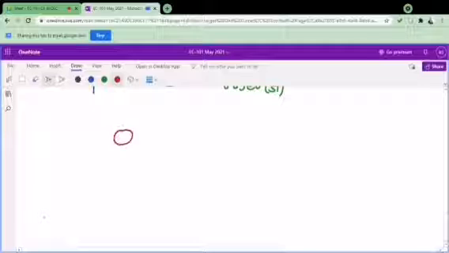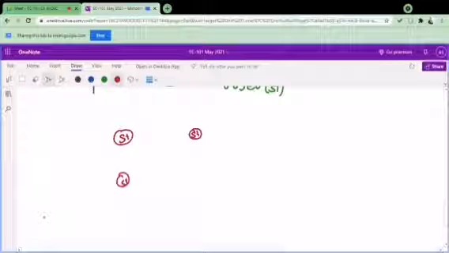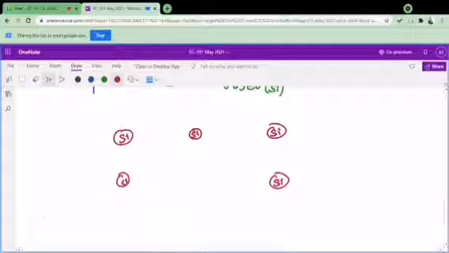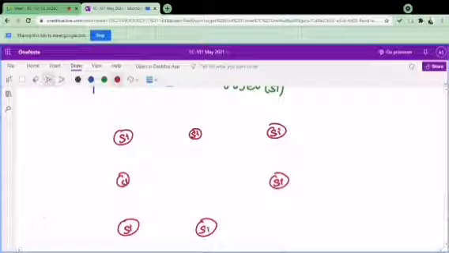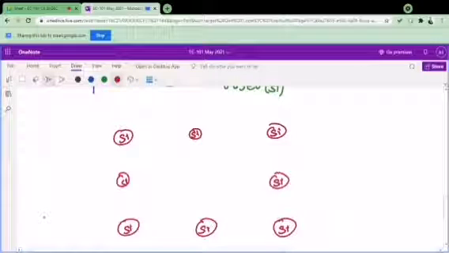So again I am going to discuss three silicon atoms, and in the center I am going to have one aluminium impurity.